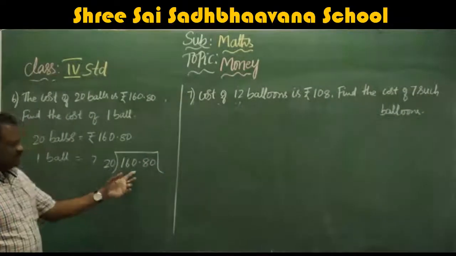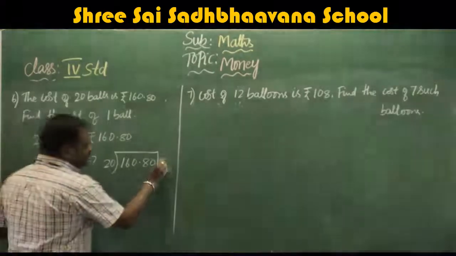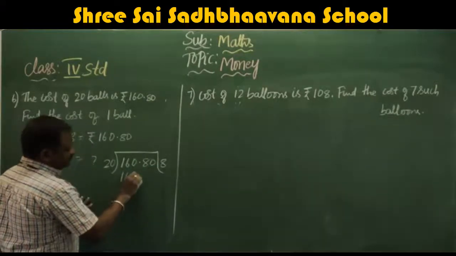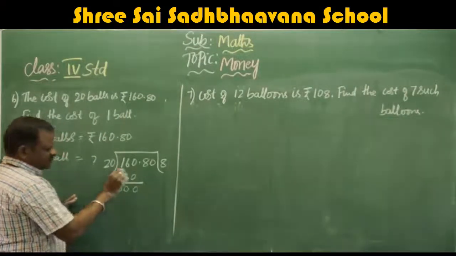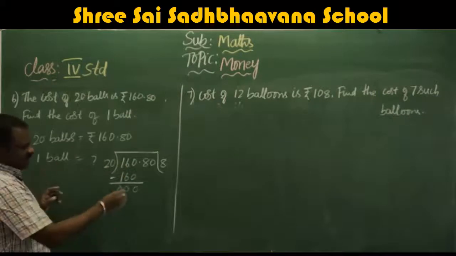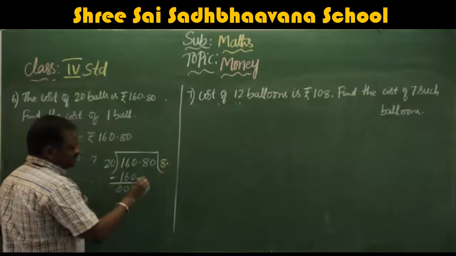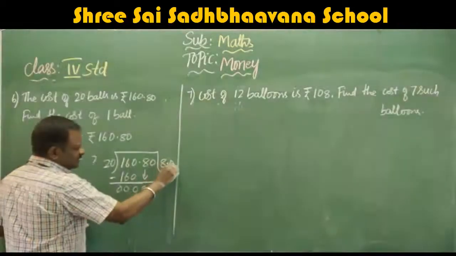By 16 it will not go. Take 8. 8 twenties are 160. If you subtract, you will get 160 minus 160, 0. Decimal point as it is. Take down 8. It won't divide, so put 0.